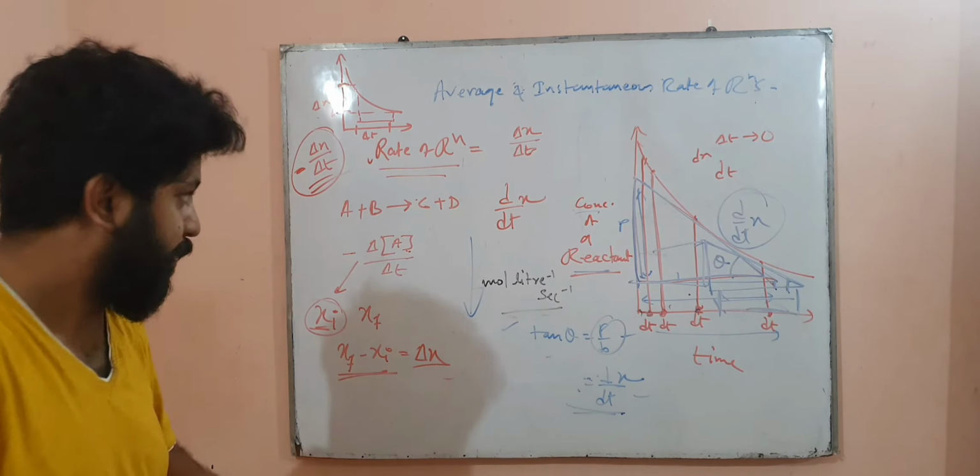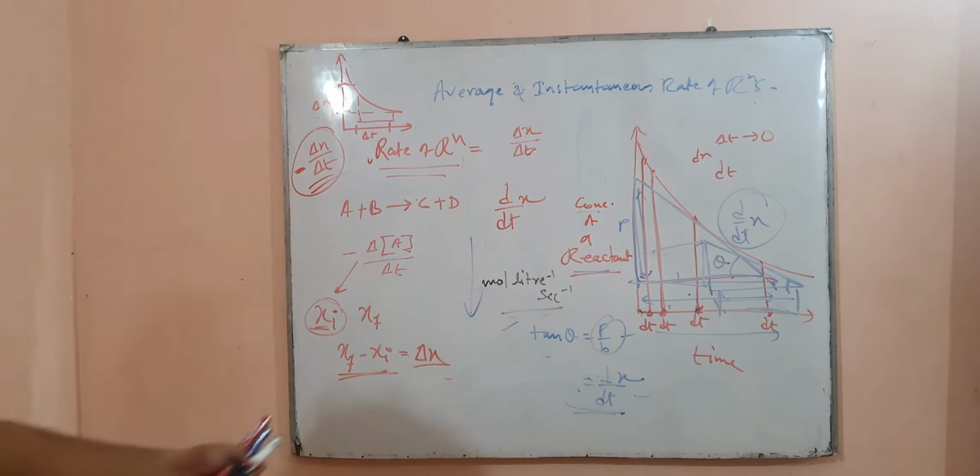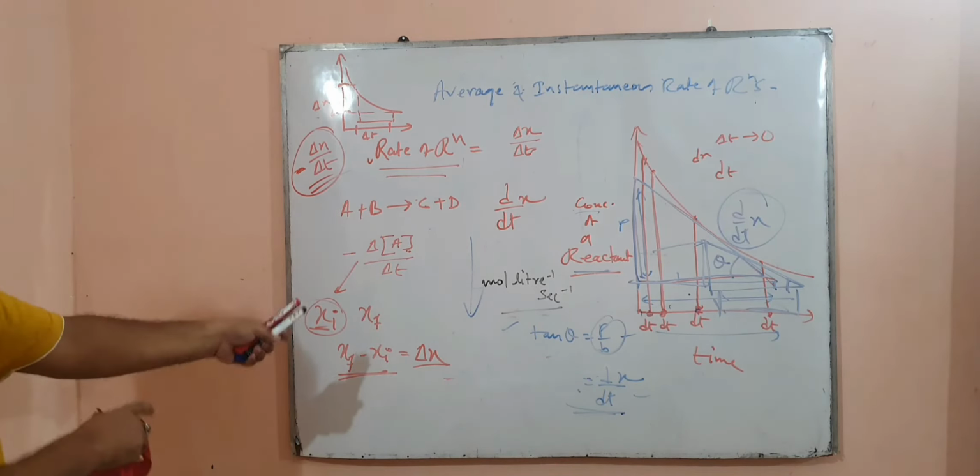So that is one thing. For example, just take a screenshot of this, on the board, if you want to take a screenshot.